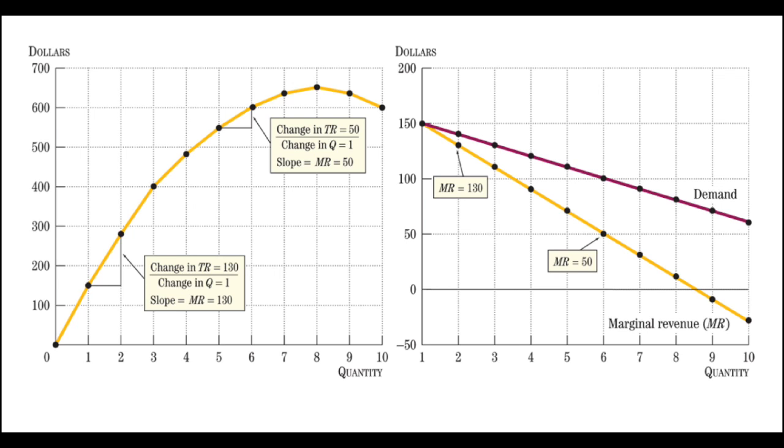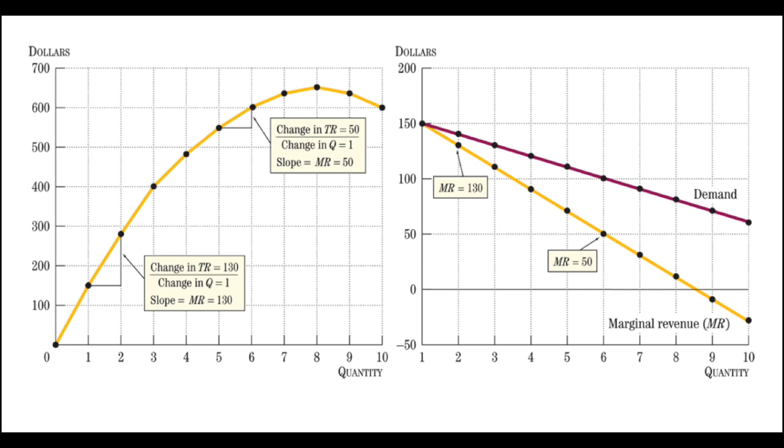The graph on the right shows 3 major points. 1. The marginal revenue of a monopoly is a straight line that lies below the demand curve. 2. The marginal revenue curve is steeper than the demand curve. In fact, it's 2 times steeper. And 3.